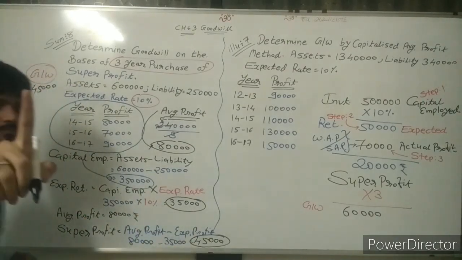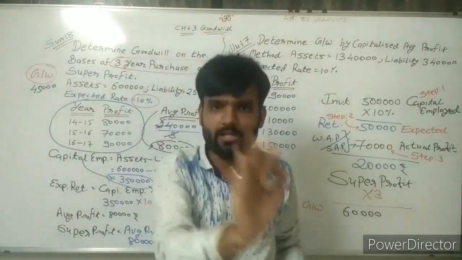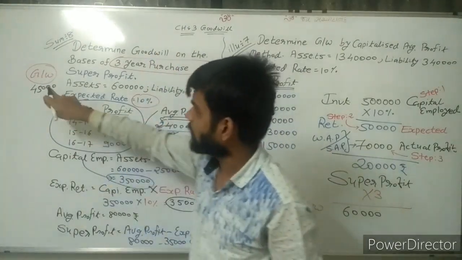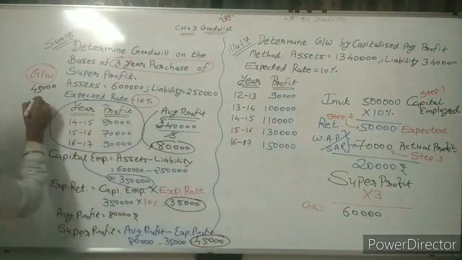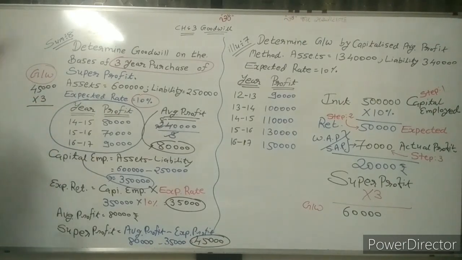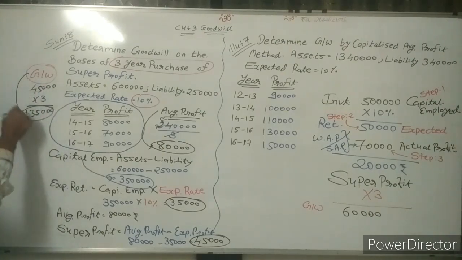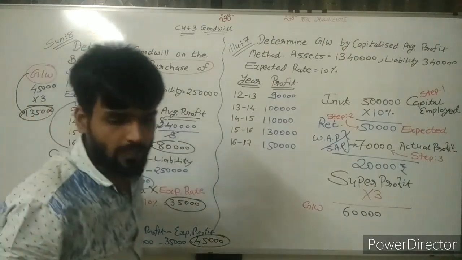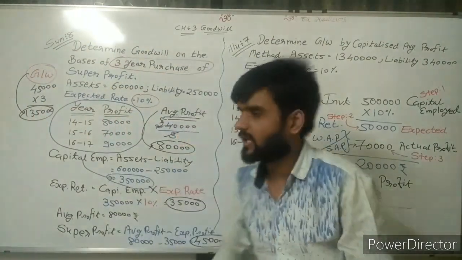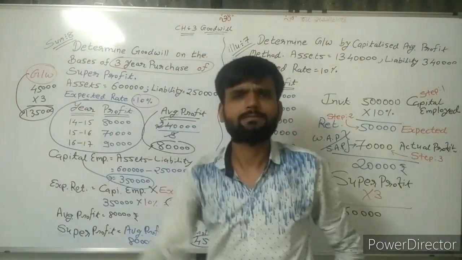Again I am not writing the formula because all of you know: super profit into number of years purchase. So super profit 45,000 into 3, number of years purchase. So 1,35,000 is your value of goodwill. And in this way, this sum is 100% completed.